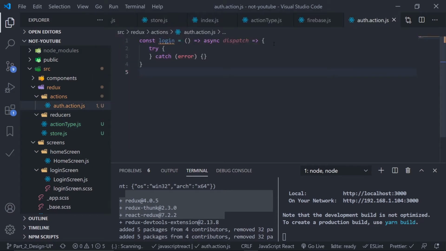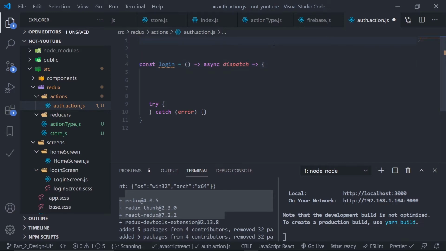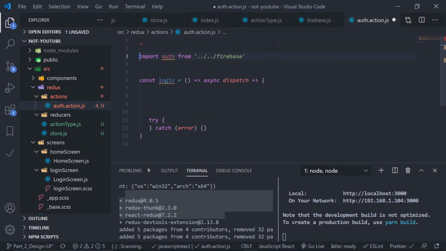Now go to action creator, auth.action.js here. So I'm going to use Google Auth provider, right? So first of all I need to create the Google Auth provider object. So for that I need the auth object I just exported from my local Firebase file. Import, first mention the file, firebase, and this is my default export, right? So just auth, that's it. And we need the Firebase module, so import firebase from Firebase app module,